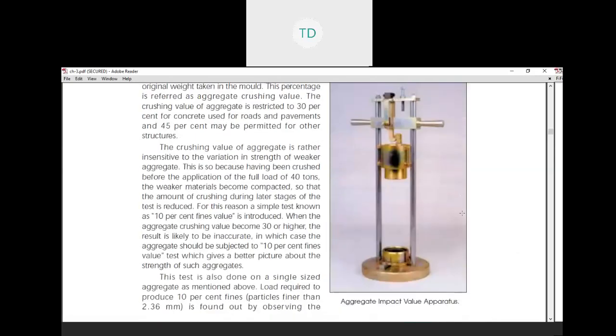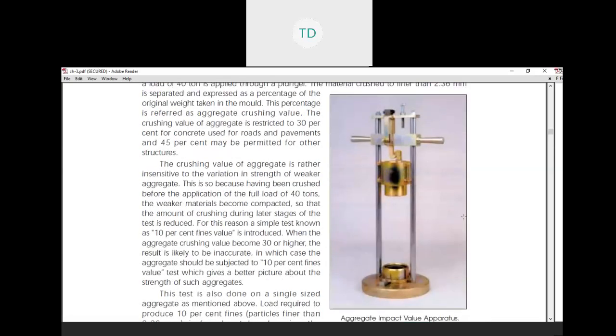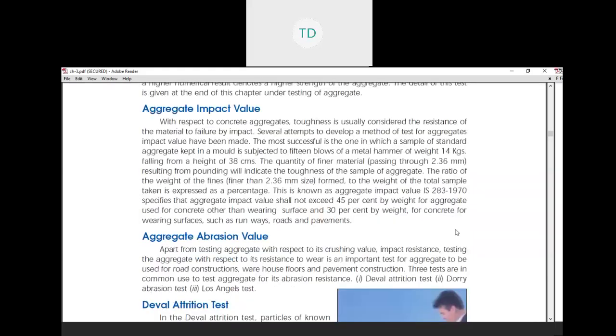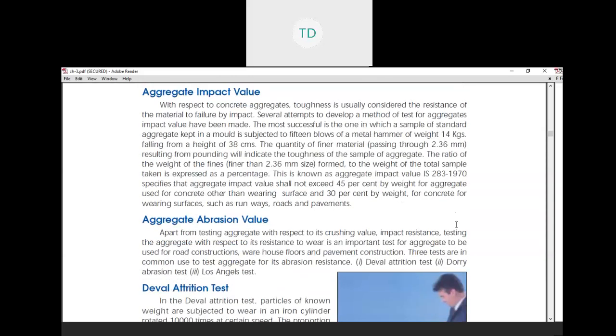This is the apparatus used for the aggregate impact value test. With respect to concrete aggregate, toughness is usually considered the resistance of the material to failure by impact.